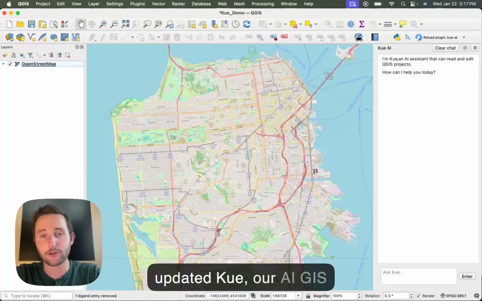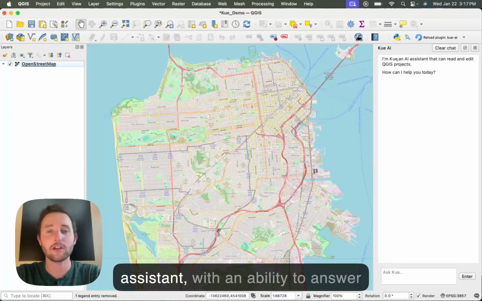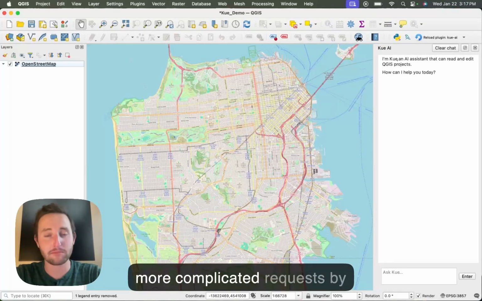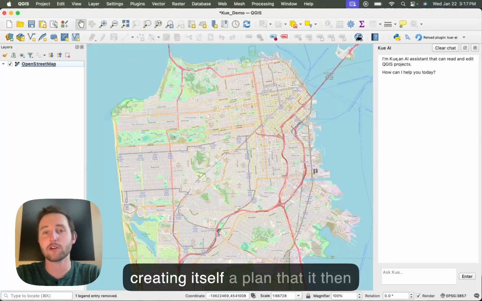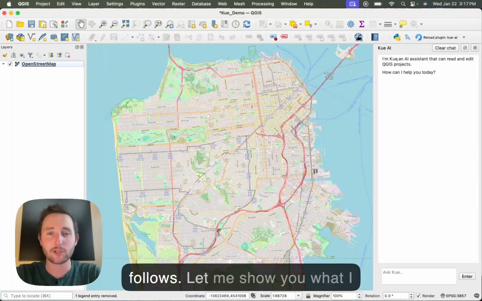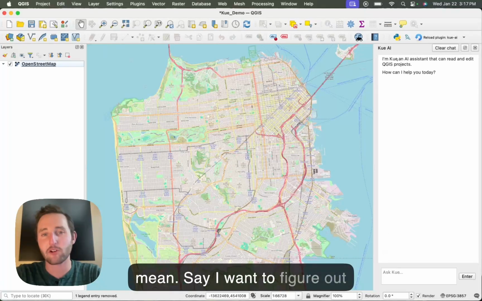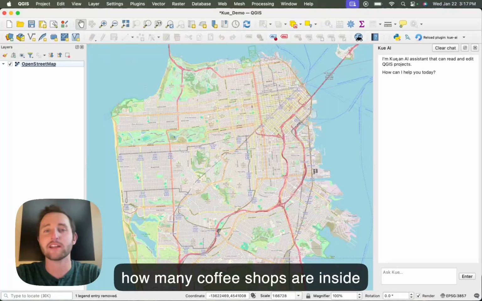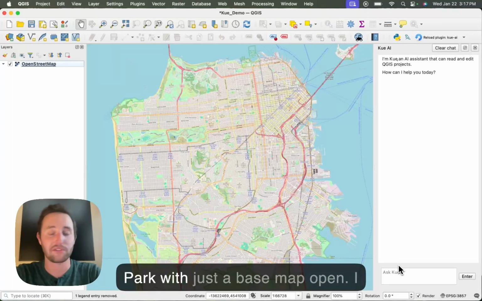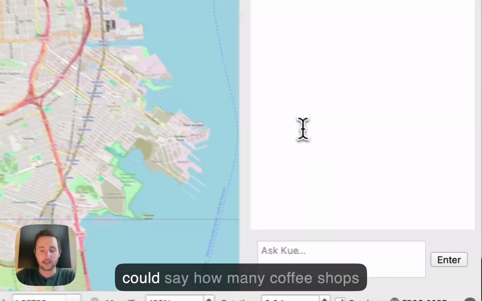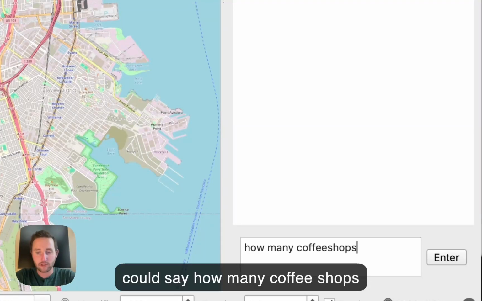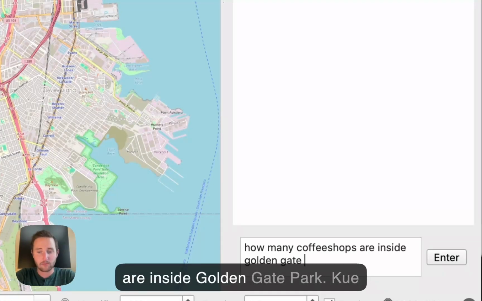We've just updated Q, our AI GIS assistant, with an ability to answer more complicated requests by creating itself a plan that it then follows. Let me show you what I mean. Say I want to figure out how many coffee shops are inside San Francisco's Golden Gate Park with just a base map open. I could say, how many coffee shops are inside Golden Gate Park?